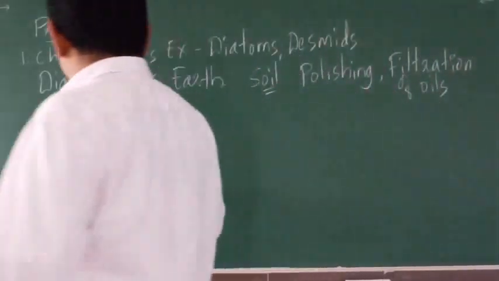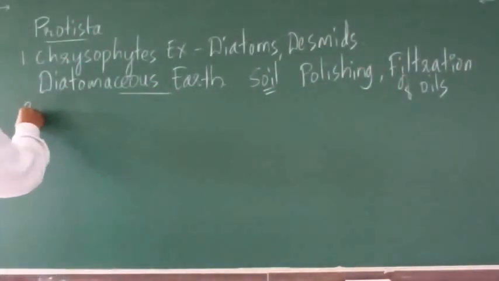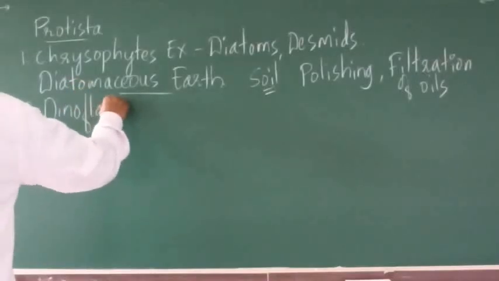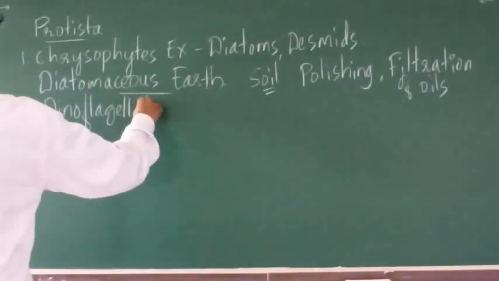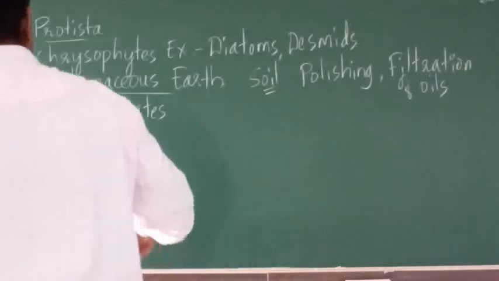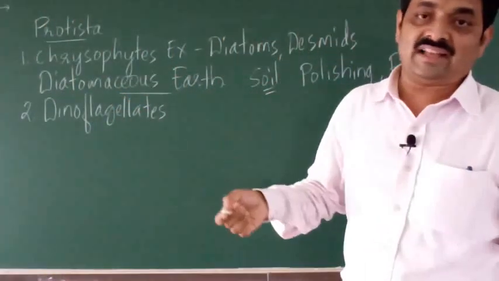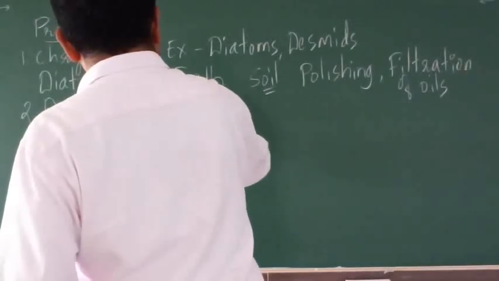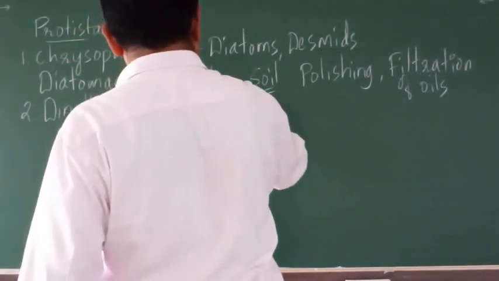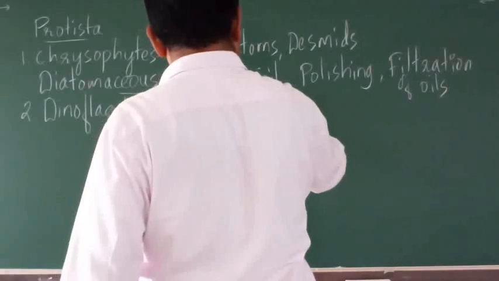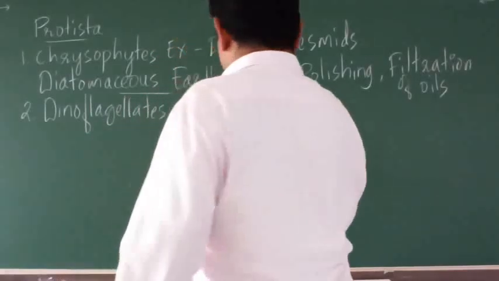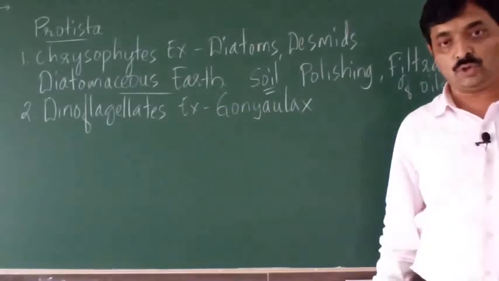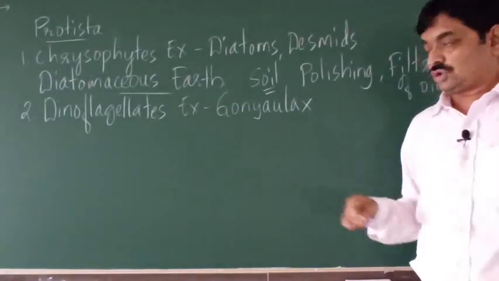Then the second group in Protista is dinoflagellates. The example is Gonyaulax, right? It is the example of dinoflagellates.